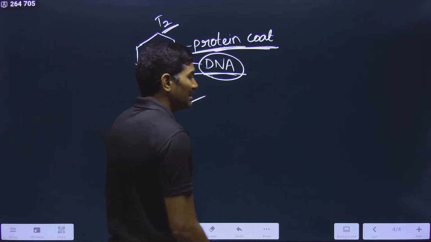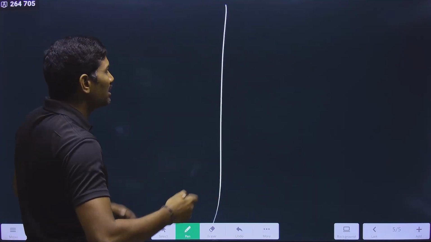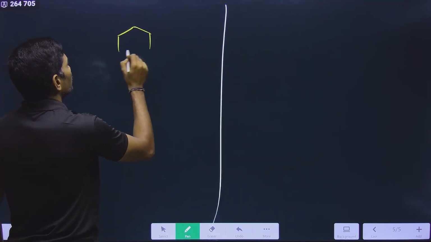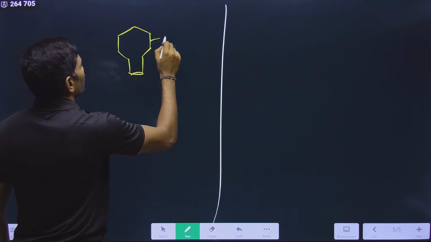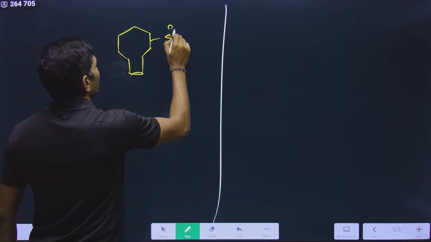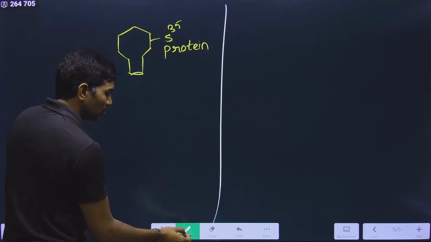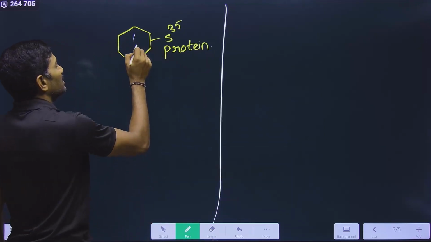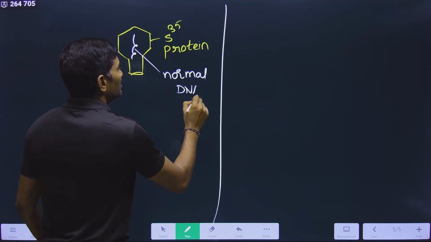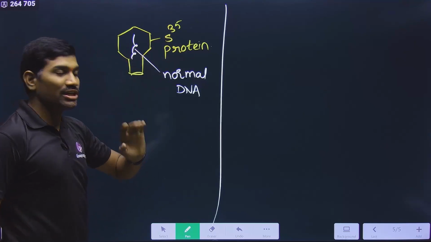And for this, they are trying to make two types of viruses. T2 bacteriophage only, with radio labeling, they wanted to make two things. In one, they want to make S35 labeled protein coat. So in this particular virus, the DNA should be normal. It is the normal DNA. In this way, one type of virus where only the protein coat is radio labeled, but DNA is not radio labeled.